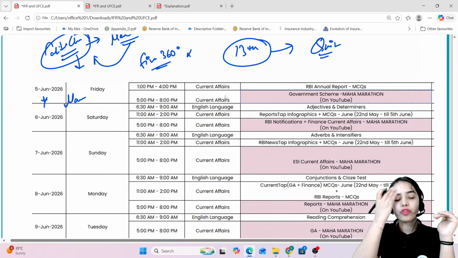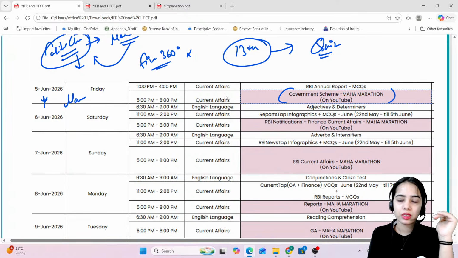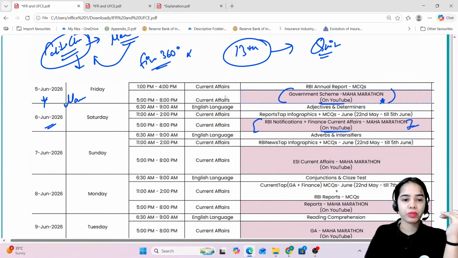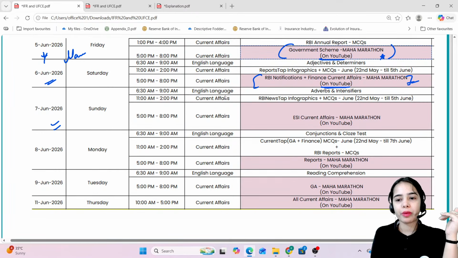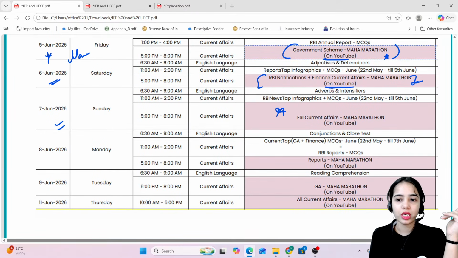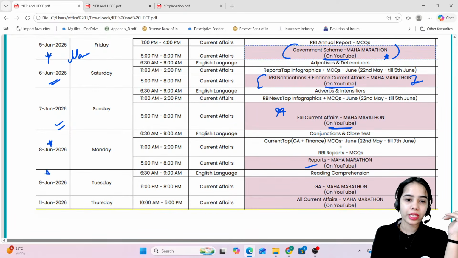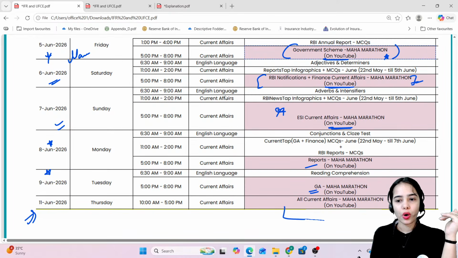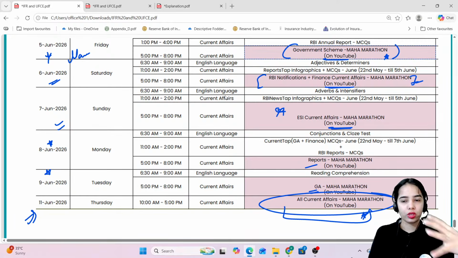Okay, so on 5th June your first marathon is for the government schemes. Then on 6th June you have the marathon session for RBI notifications and finance current affairs, and these marathon sessions are on YouTube, so remember this. Then on 7th June you have the marathon session for ESI current affairs on YouTube. On 8th June you have the marathon session for reports. On 9th June you have the marathon session for GA, and on 11th June you have the all current affairs Mahamarathon, for all of these.